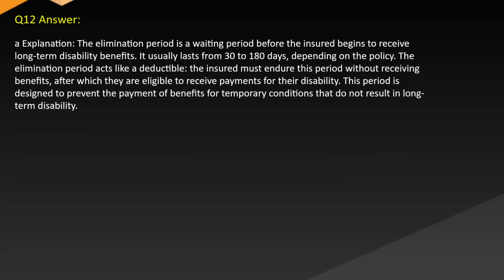Answer. A. Explanation. The elimination period is a waiting period before the insured begins to receive long-term disability benefits. It usually lasts from 30 to 180 days, depending on the policy. The elimination period acts like a deductible. The insured must endure this period without receiving benefits, after which they are eligible to receive payments for their disability. This period is designed to prevent the payment of benefits for temporary conditions that do not result in long-term disability.